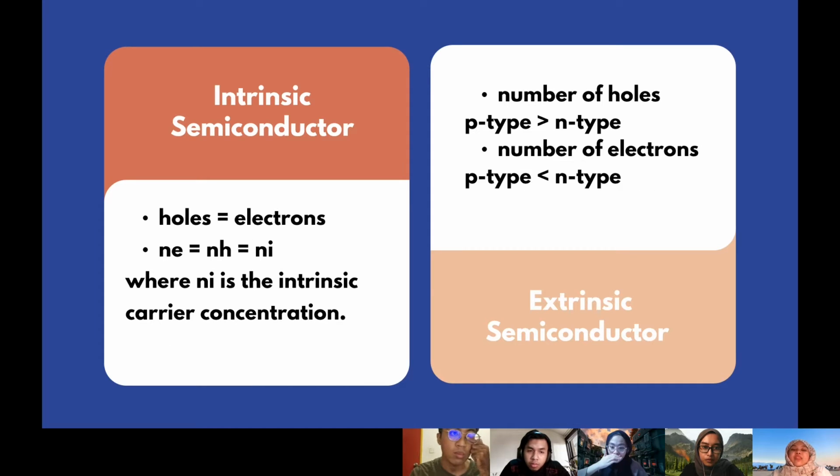Next, they differ in terms of the number of holes and electrons. For an intrinsic semiconductor, the number of holes, the number of electrons, and the intrinsic carrier concentration are the same. In contrast, for an extrinsic semiconductor, the number of holes is greater in p-type than in n-type, and the number of electrons is greater in n-type than in p-type.